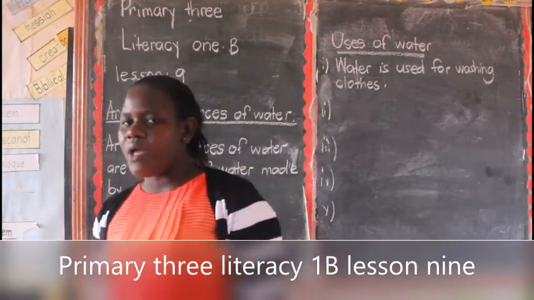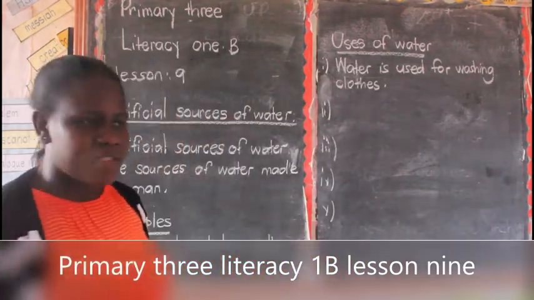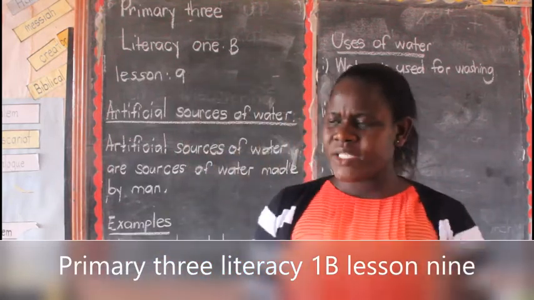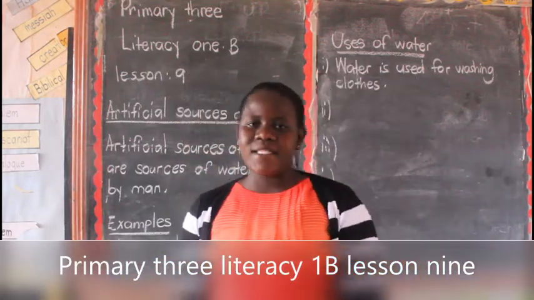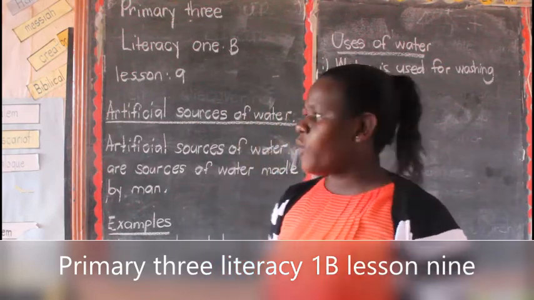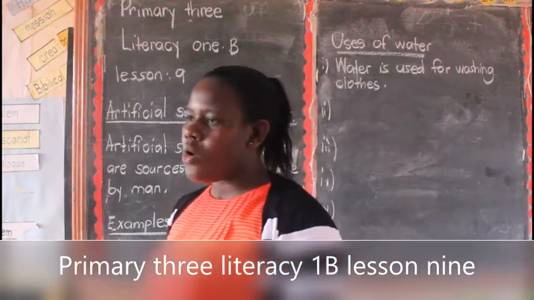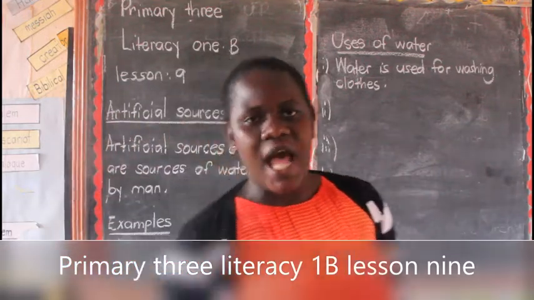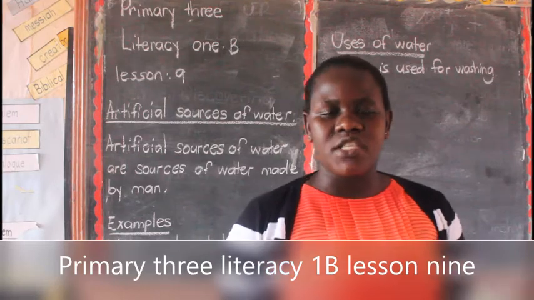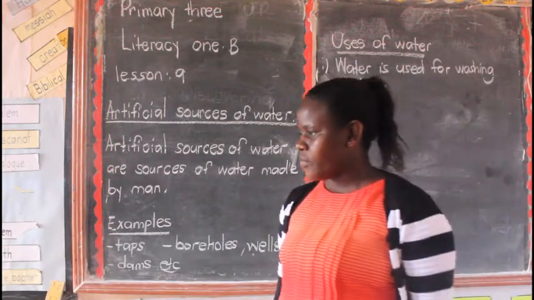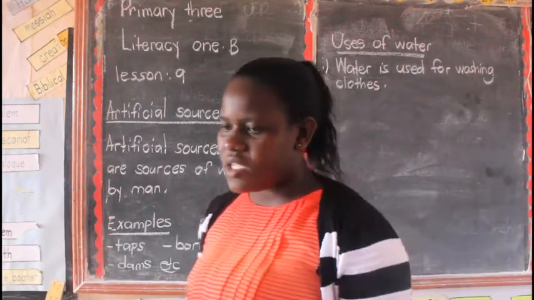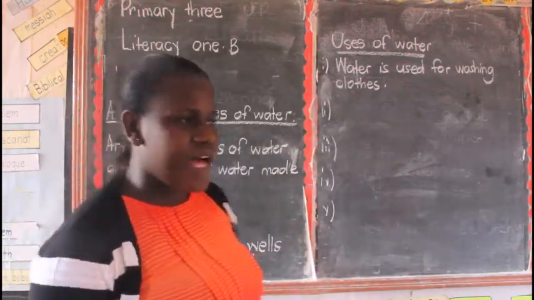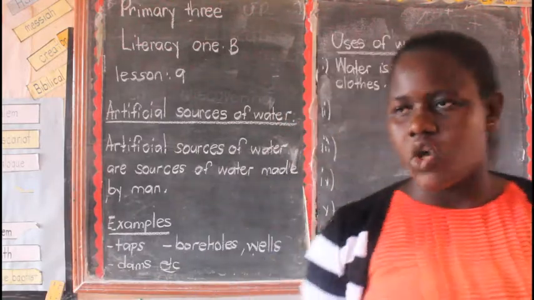After that we talked about water as a resource. We said water is a colorless liquid. We gave some of the sources of water, natural and artificial. Natural sources are lakes, rivers, rain, and so on.